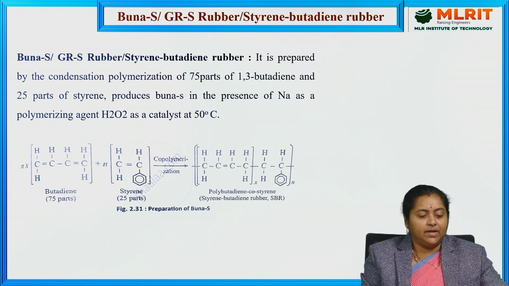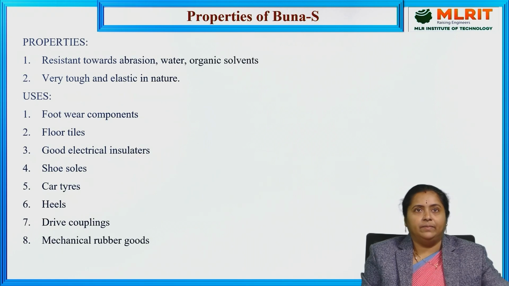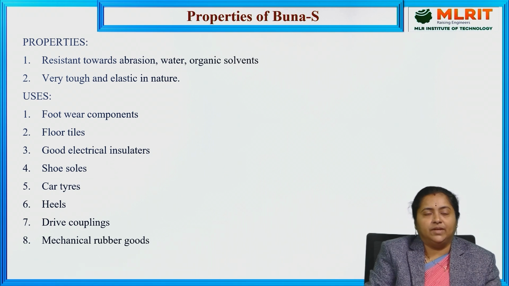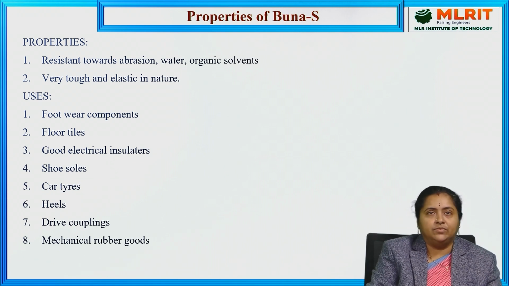using 1,3 butadiene of 75 parts and styrene of 25 parts. And coming to the properties of Buna-S, this Buna-S is highly resistant towards abrasion, which is what we call wear and tear.